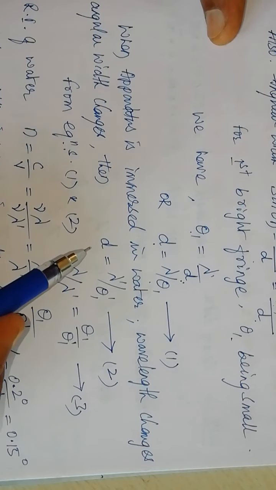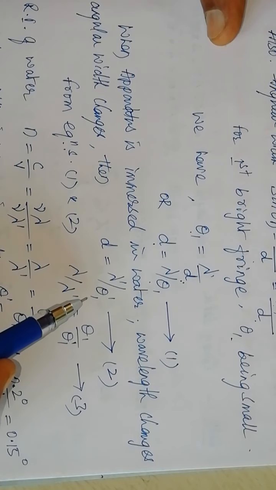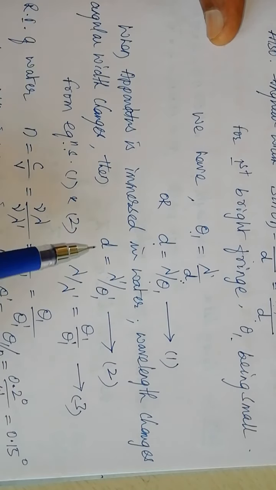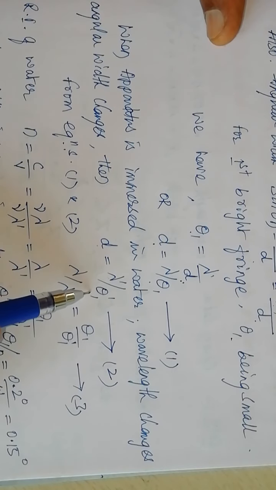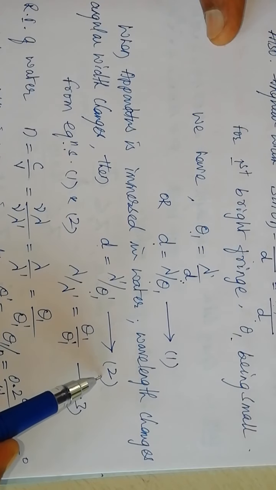Then the new angular width of the first bright fringe in water is theta 1 dash. Lambda dash is the new wavelength of light in water. We can write the distance of separation between the two slits as lambda dash divided by theta 1 dash for the whole apparatus immersed in water. Let's call this equation 2.